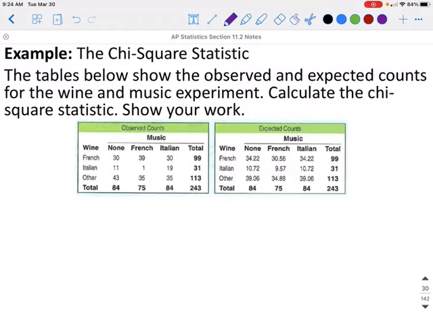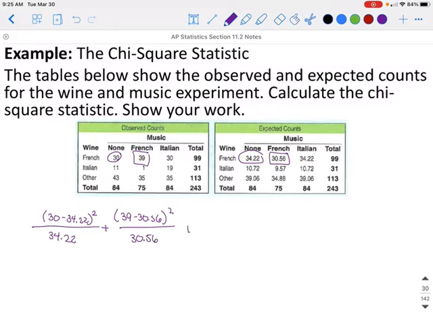So we can start with the French wine when no music is playing. You would do the observed minus the expected, squared, all over the expected, plus, next, we can do French with French, so we would do 39 minus 30.56 squared all over 30.56, and you would keep doing this for all the values in the table that are not totals.